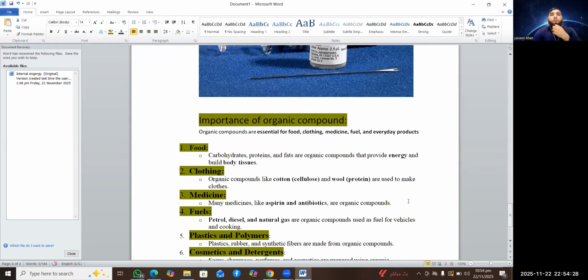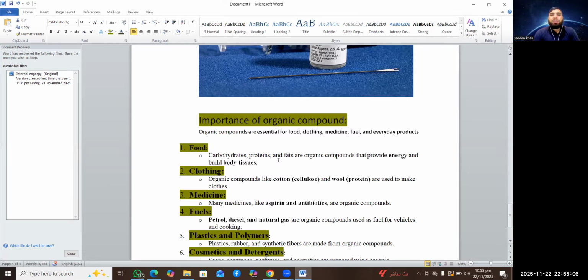So, what is the importance of organic compounds? Organic compounds are essential for food, plants, medicine, fuel, and everyday products. There are a lot of products that we use in our daily life, and these are organic compounds. The most important function of organic compounds is food. In daily life we use carbohydrates, proteins, fats. These are organic compounds. And what is the main purpose of carbohydrates, proteins, and fats? They provide energy.